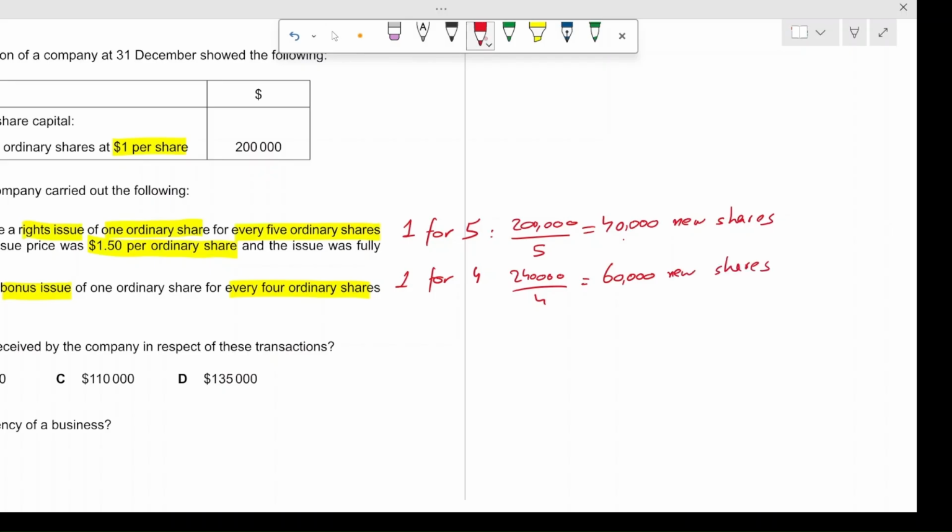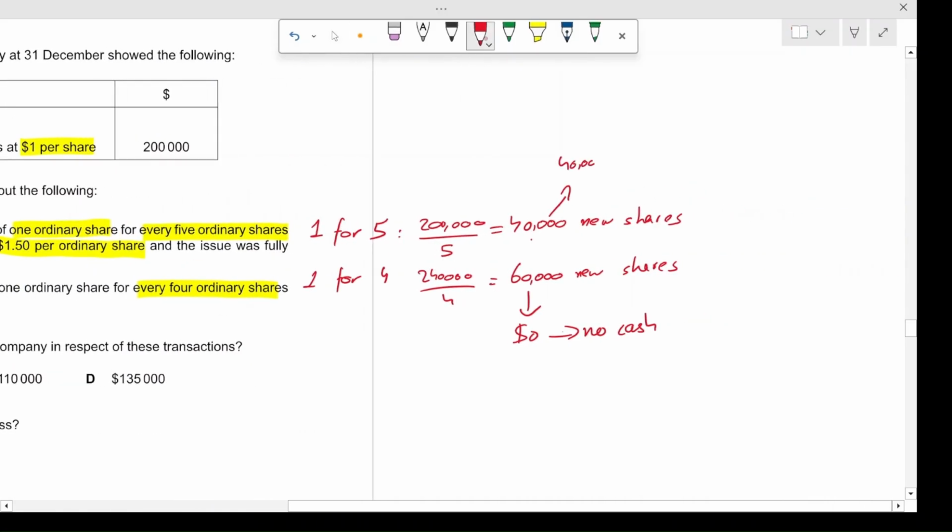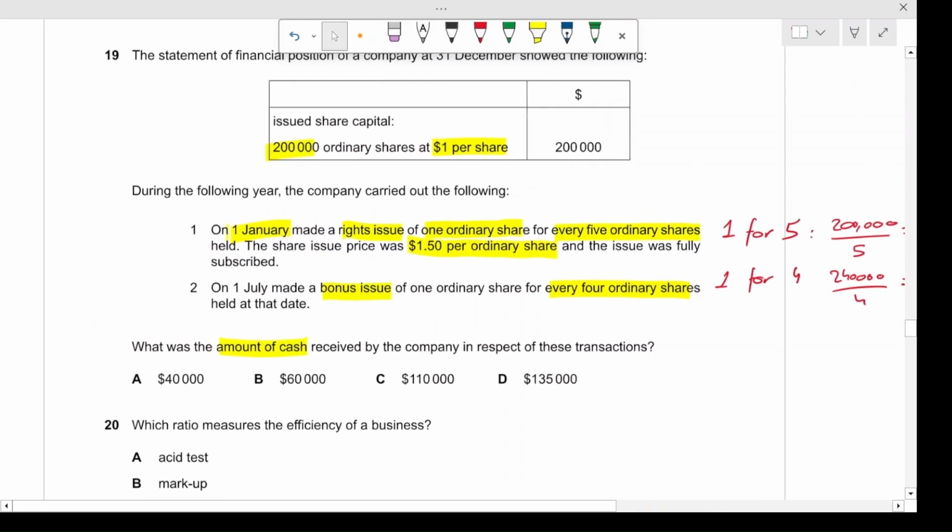However, the bonus shares do not generate any new cash, because they're issued for $0, for no money at all. So there will be no cash from bonus shares. The only cash that we're going to receive is from the rights shares. There are 40,000 new shares and they were issued at $1.50. So 40,000 times 1.5 gives us $60,000. This is the amount of cash that the company received in respect of these transactions. So the correct option in this case is option number B.